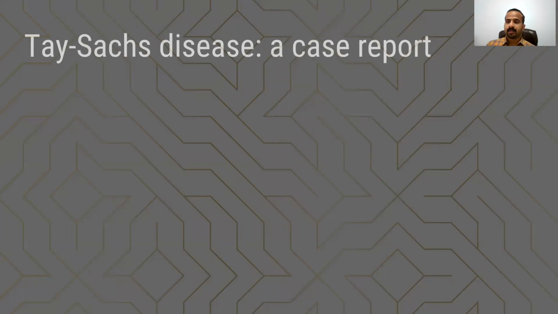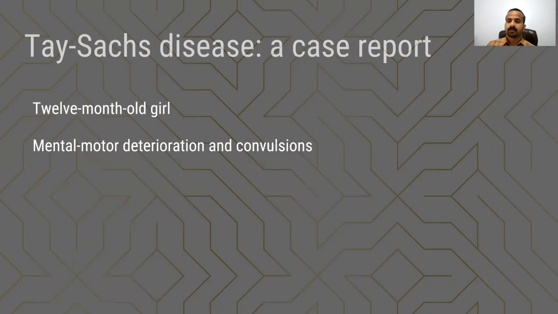Tay-Sachs disease, a case report. Here the case is of a 12-month-old girl brought to the hospital because of mental and motor deterioration and convulsions. She was a child of first cousins and had a history of deaths of 2 siblings with the same manifestations.